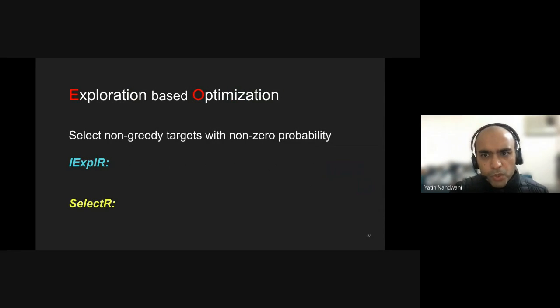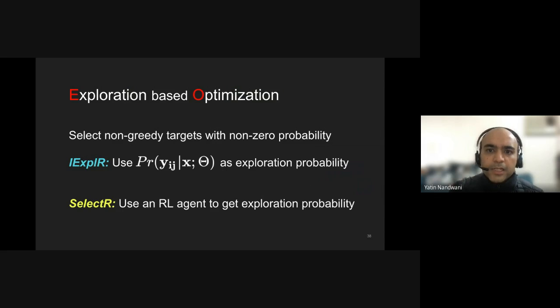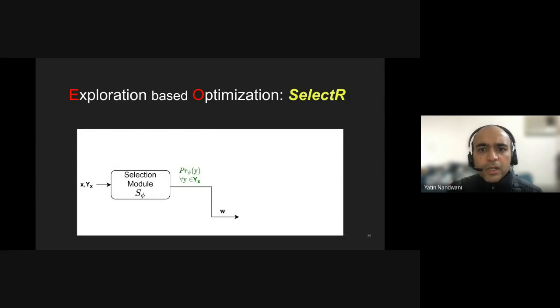To overcome this issue, we propose two exploration-based strategies, IExplore and SelectR. Instead of picking the target greedily, both select the other targets as well with non-zero probability. IExplore relies on the current probabilities assigned to different targets by the prediction model itself. On the other hand, SelectR uses an RL agent to select the appropriate target for training. We call such an RL agent in SelectR the selection module, which is parameterized by phi.